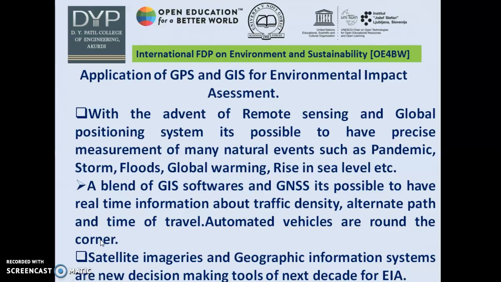With a blend of GIS software and navigational GNSS, it is possible to have real-time information about traffic density, alternate path, and time of travel. Automated vehicles are around the corner. So it has brought a transformation into the way we look at these particular activities. The satellite imageries and geographic information systems are new decision-making tools of the next decade of environmental impact assessment.